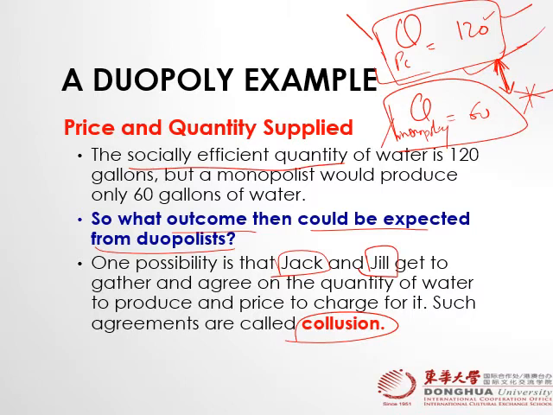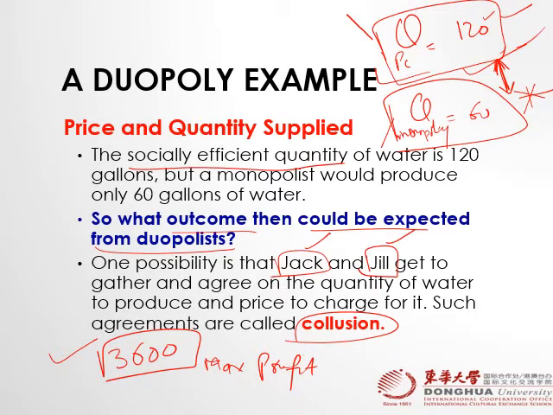If you look at the table over there, the monopoly profit is 3600, which is the highest. It is the max profit, right? The reason is to earn this, and they can split it between the two companies. If they join hands together, it means they can reach this production, not that production, because here the profit is max, right? So when they join hands together with an agreement, that agreement is called collusion.